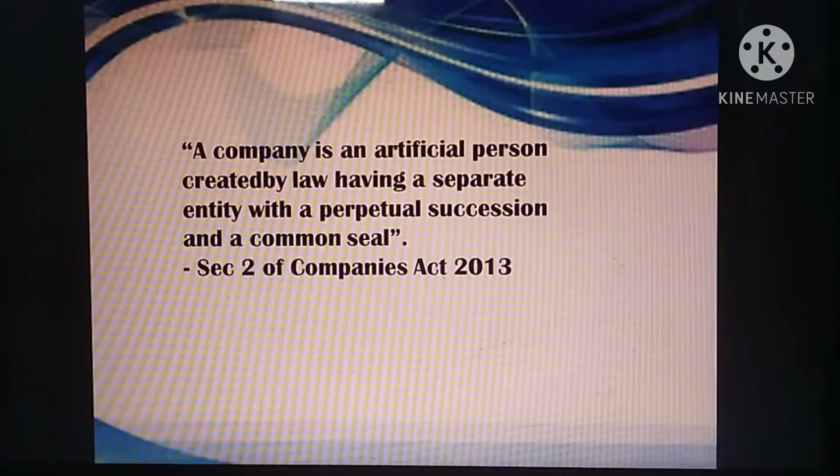Human beings only start the company, with the provision of law. They have perpetual succession, so members may come and go, but the company goes on forever. For example, in a partnership, sometimes they may dissolve the firm for various reasons. If a partner retires, then they dissolve the firm.